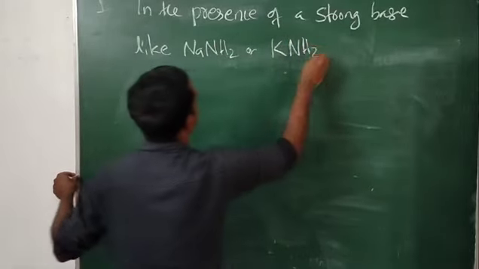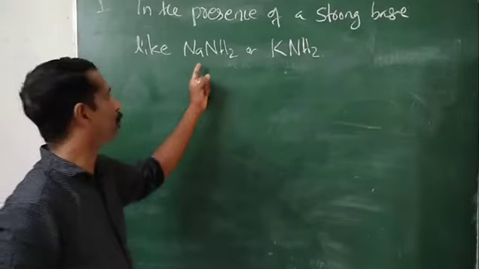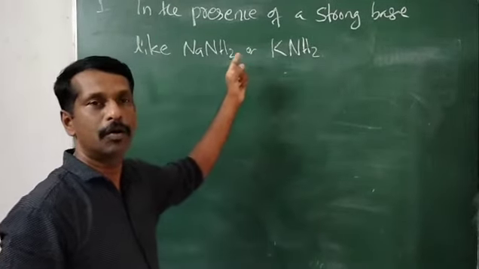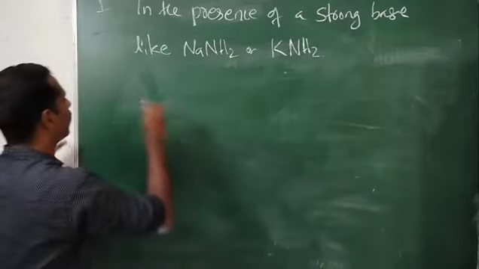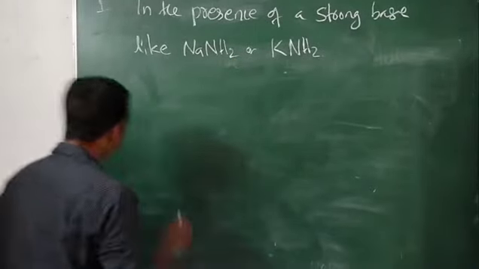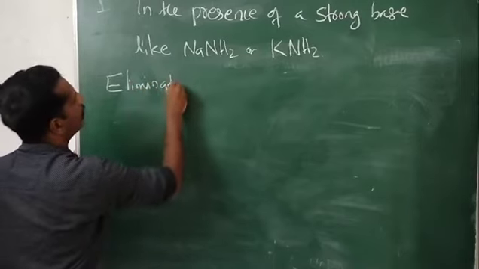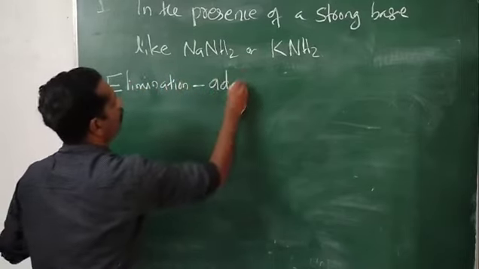In the presence of such a strong base, this will undergo nucleophilic substitution reaction. That mechanism is known as the elimination addition mechanism.